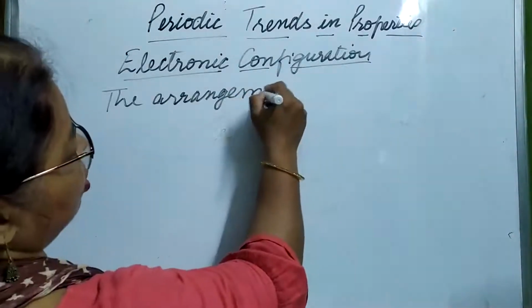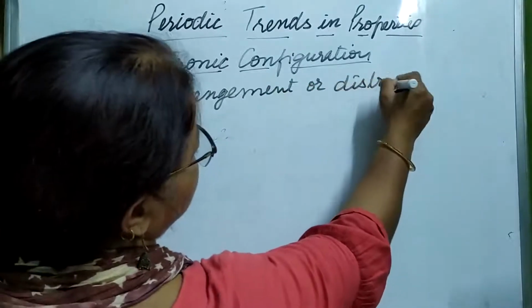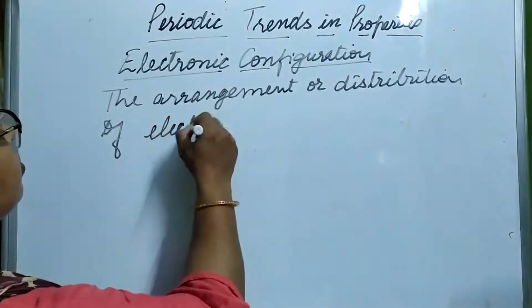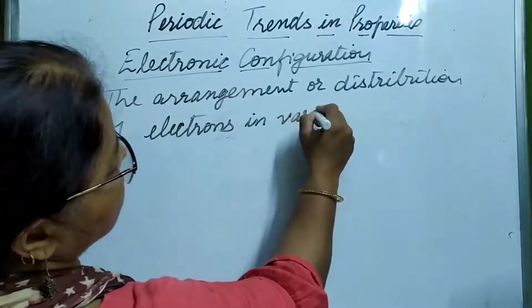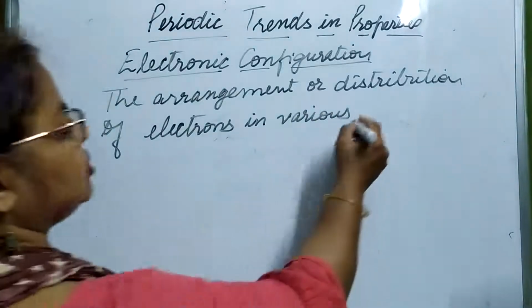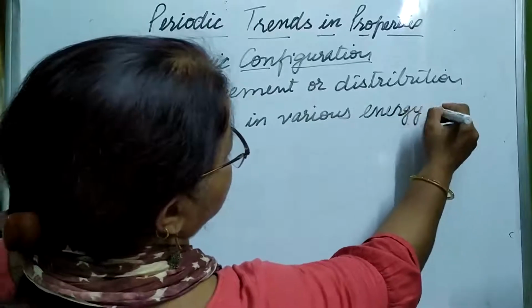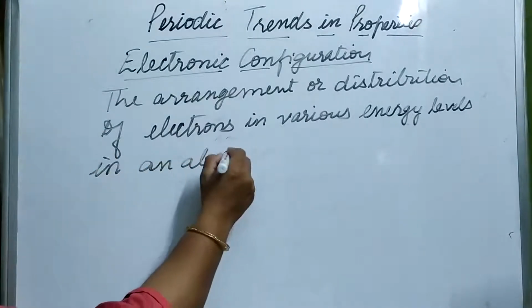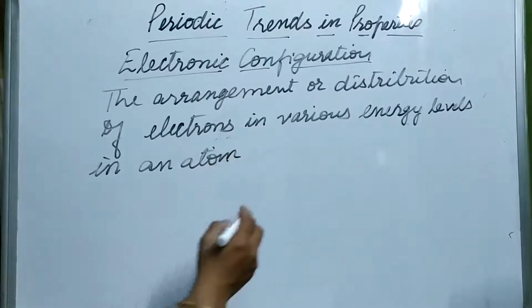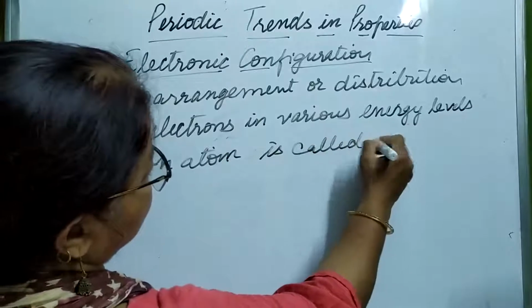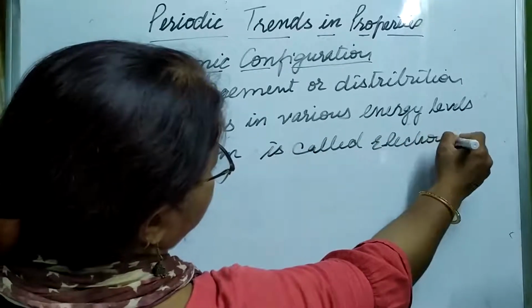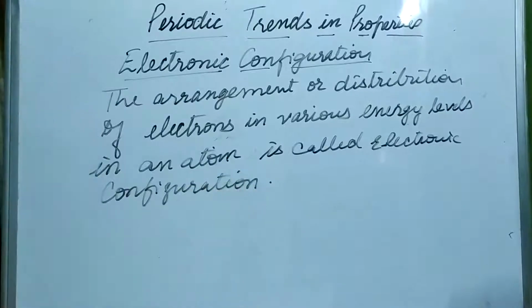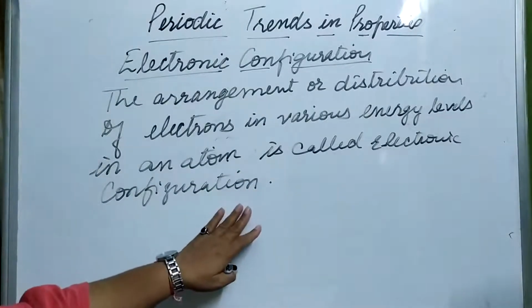The arrangement or distribution of electrons in various energy levels in an atom is called its electronic configuration. Or we can call it electronic structure also.